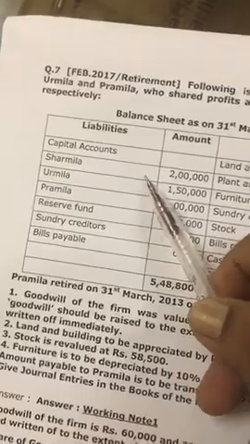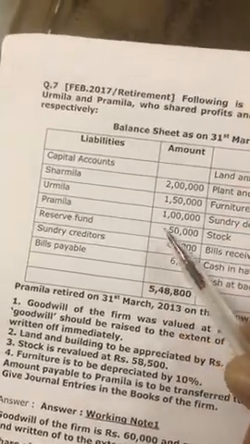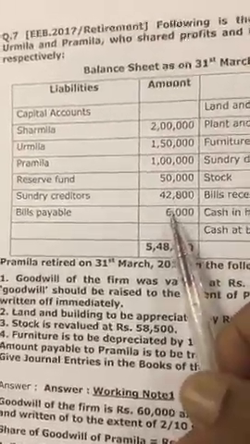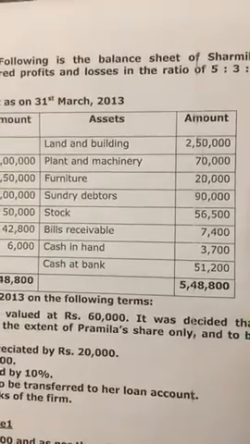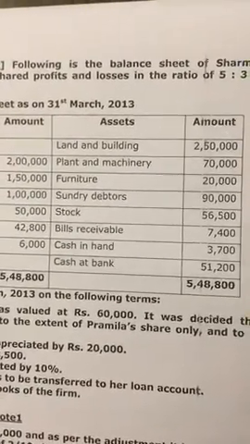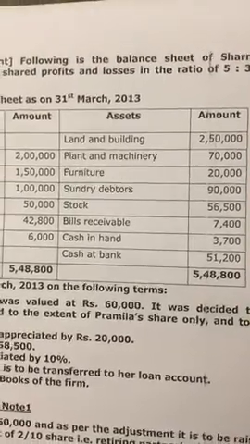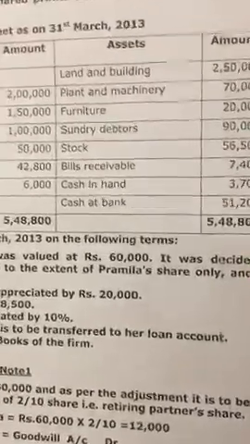Capital accounts: Sharmila, Urmila and Pramila. Reserve fund, creditors, bills payable, land and building, plant and machinery, furniture, debtors, stock, bills receivable, cash in hand and cash at bank. These are the amounts given here.